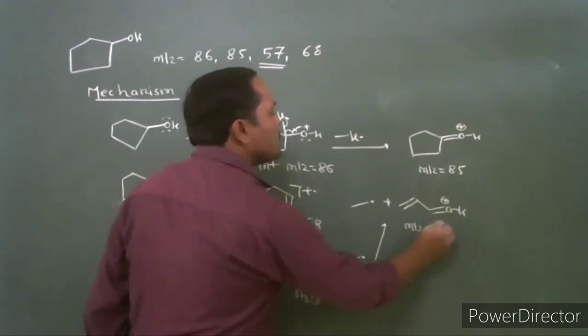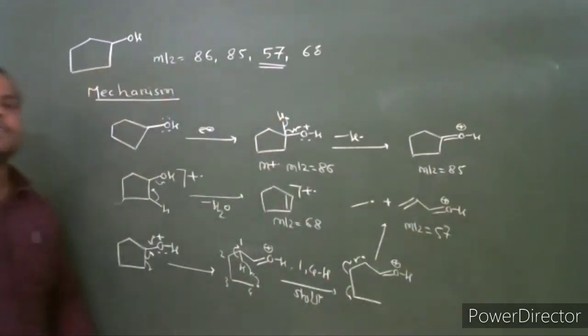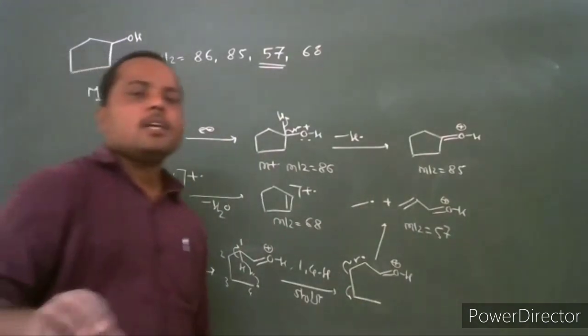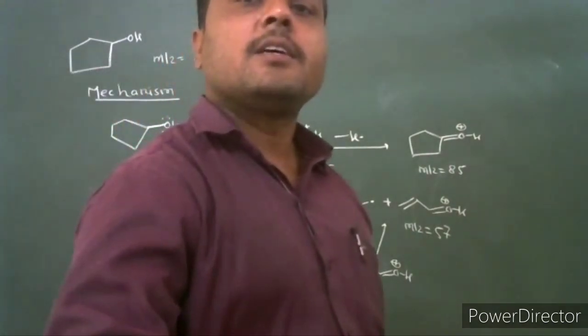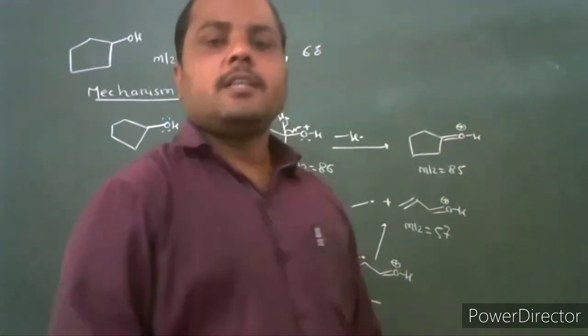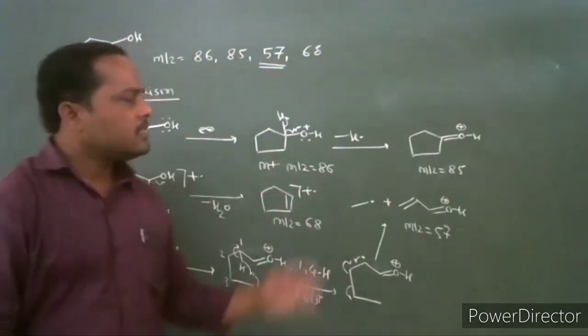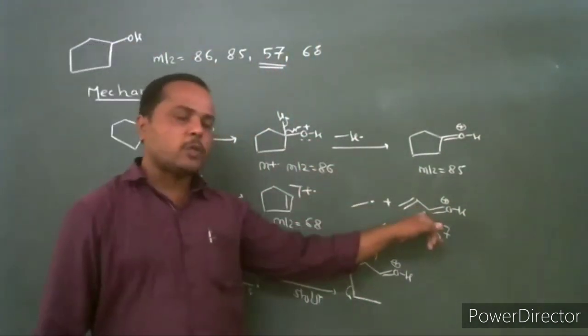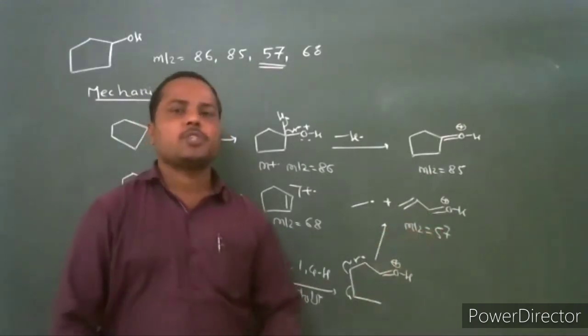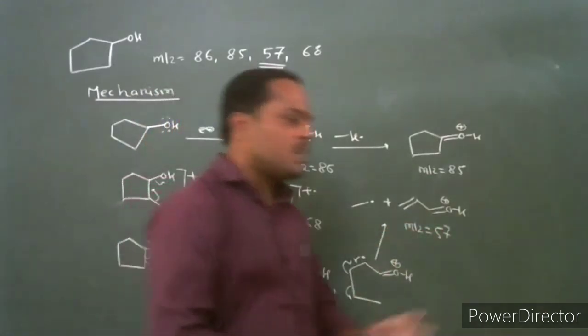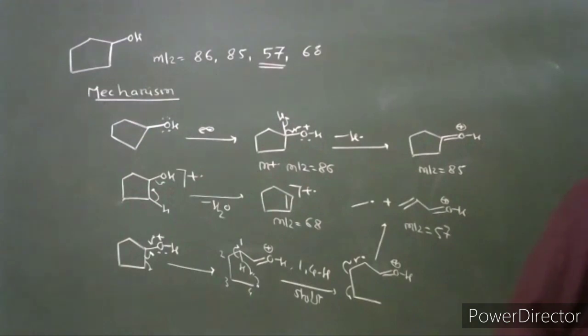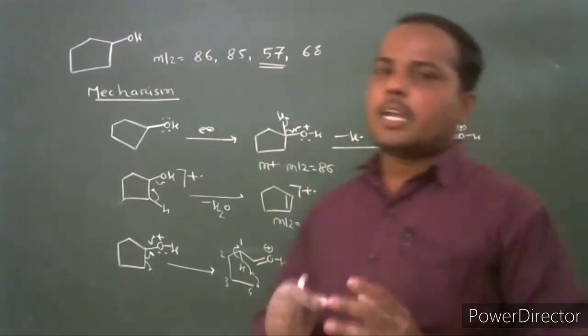It has mass to charge ratio 57. It gives the resonance stabilized acrylium ion fragment with mass to charge ratio 57. These are the two examples for the fragmentation of cyclic alcohol.